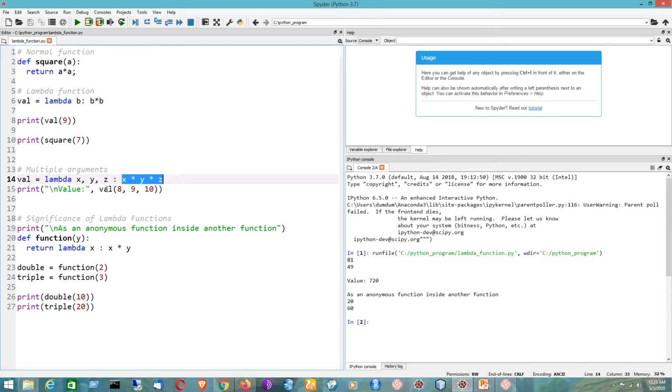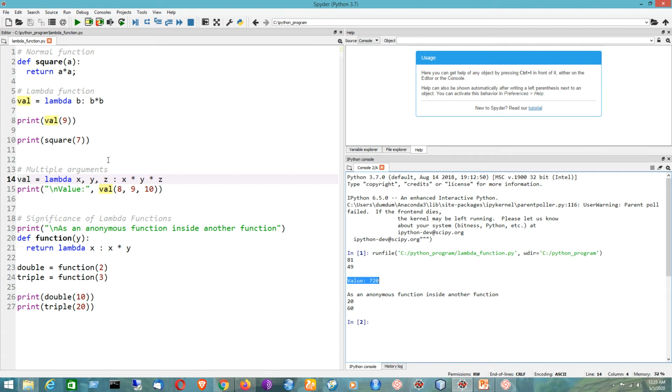So if I am writing here val 8, 9, 10, it will be passed to this lambda function, evaluating the expression, and the result will be stored in this variable. So that is the idea. The function object is being assigned to this variable val. The result of the multiplication is stored in this variable, returned by the function object.